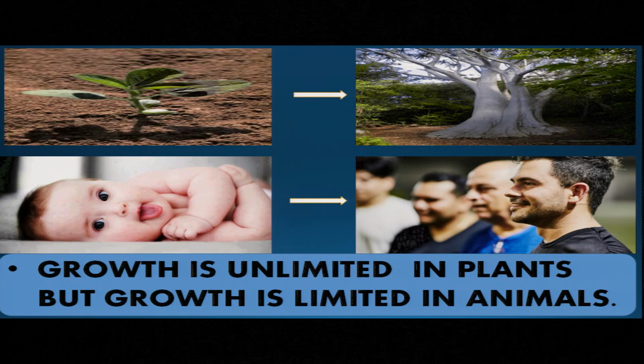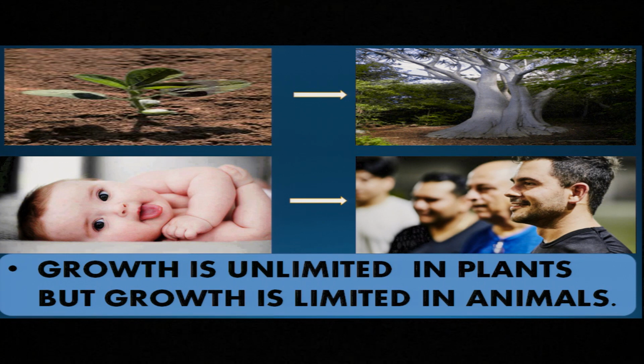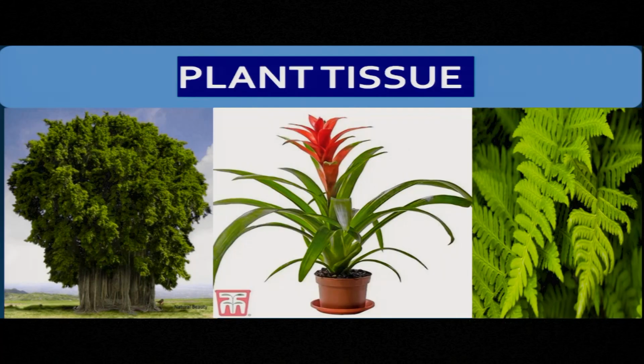Now let us see the second difference. In plants, the growth is unlimited. For example, a plant grows till its death. What happens? If a branch is cut, it grows again. But in an animal, growth happens up to a certain age. After that, there is no growth at all. So we say growth is limited in animals, but growth is unlimited in plants. And in this lesson, we are going to discuss plant tissue only.